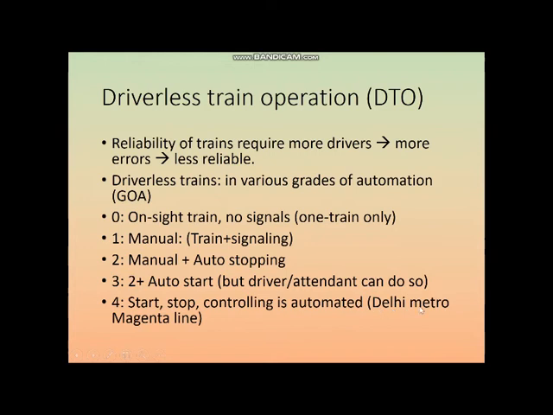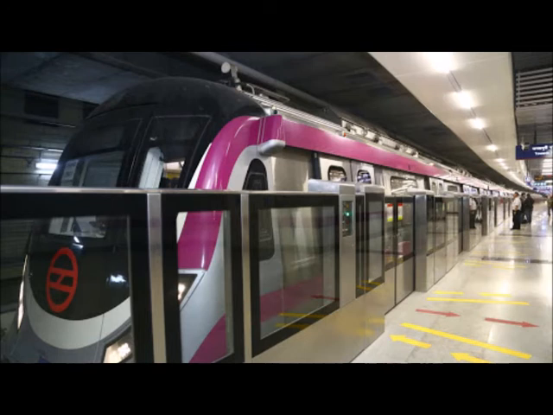Like we have the first automatic train, the first driverless train. It is the Delhi Metro Magenta line in Delhi. I guess it is around 40 or 40 plus kilometer route, and they will further extend it in the fourth phase.